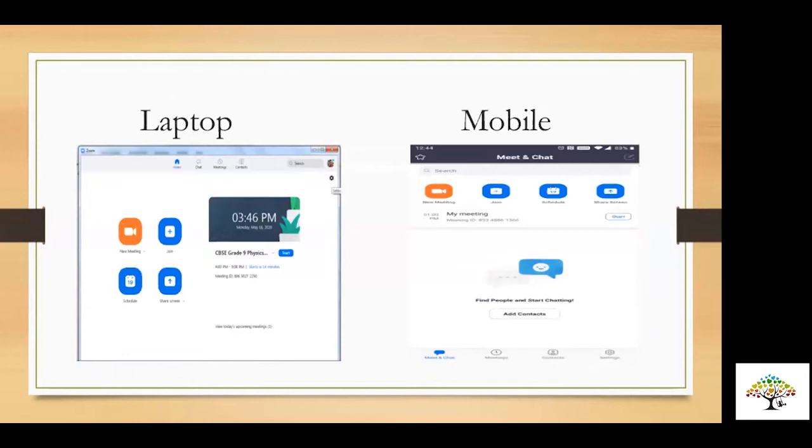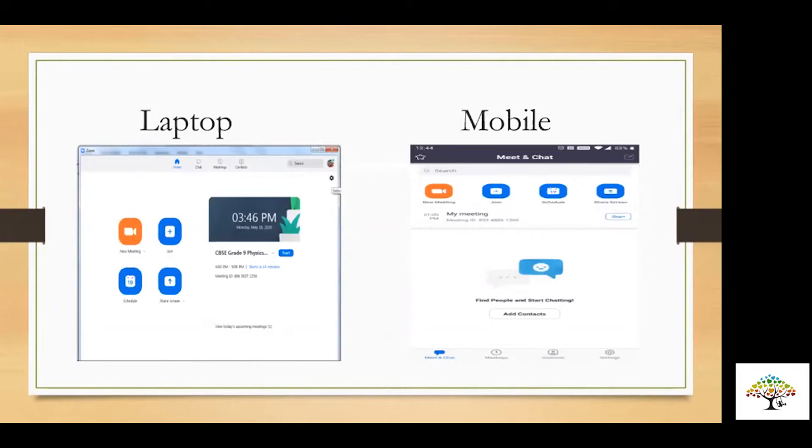Okay, cool. So the moment you schedule the meeting, your meeting will be visible on your screen like this. If you have scheduled meetings for a day, whatever number of meetings you have scheduled, they'll all be visible on your screen like this. So you can see on the left side the laptop, on the home screen you can see the scheduled meeting available, and on the right side it's your mobile phone. That's how your scheduled meeting will be available.